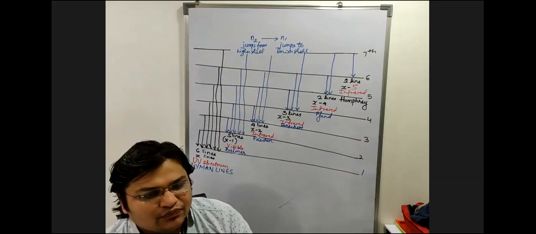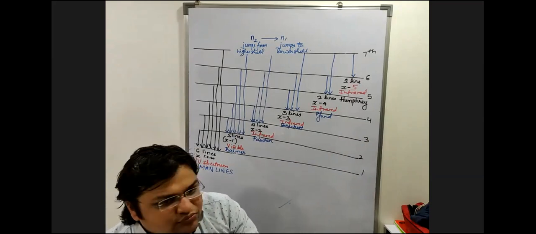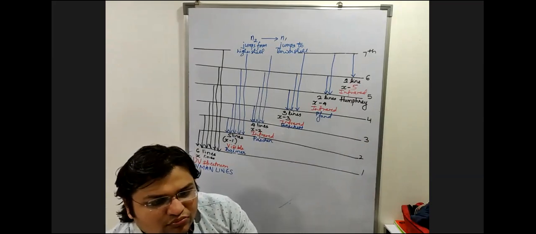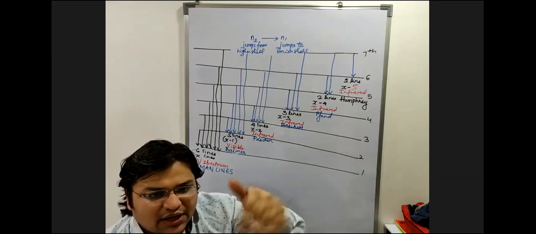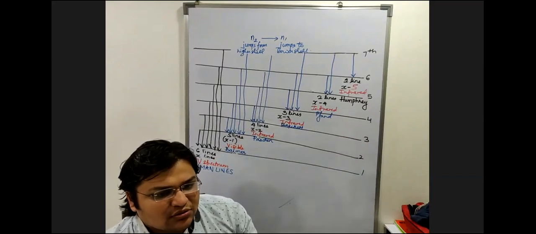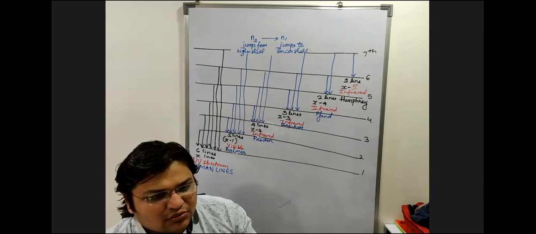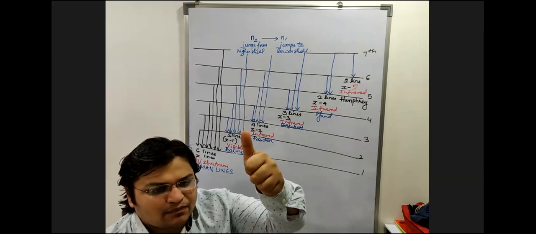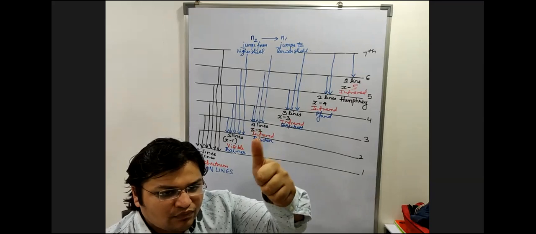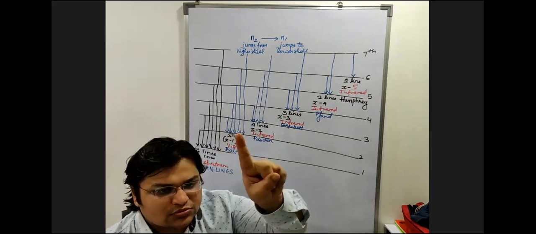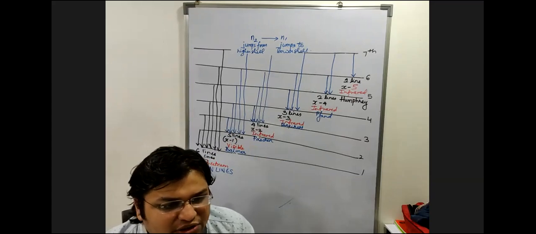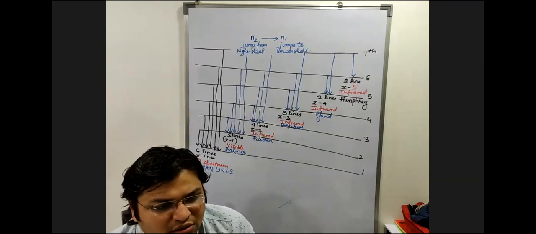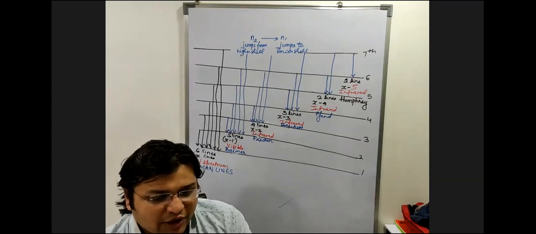So UV lines are 6, visible lines are 5, infrared lines are 3. No, sorry. Again. UV lines are 5. Then visible lines are 4, and infrared lines are 6, 3 plus 2 plus 1. Agreed, 6. Others, have you got this?